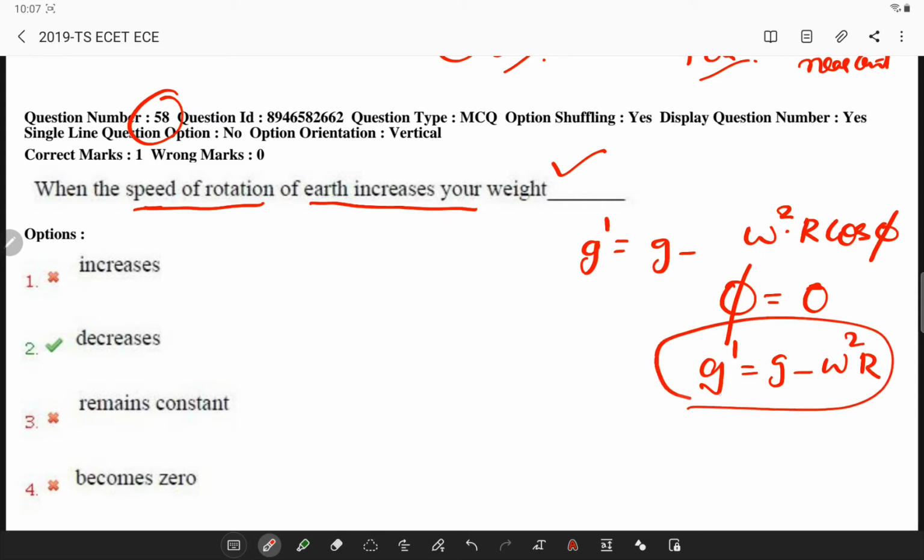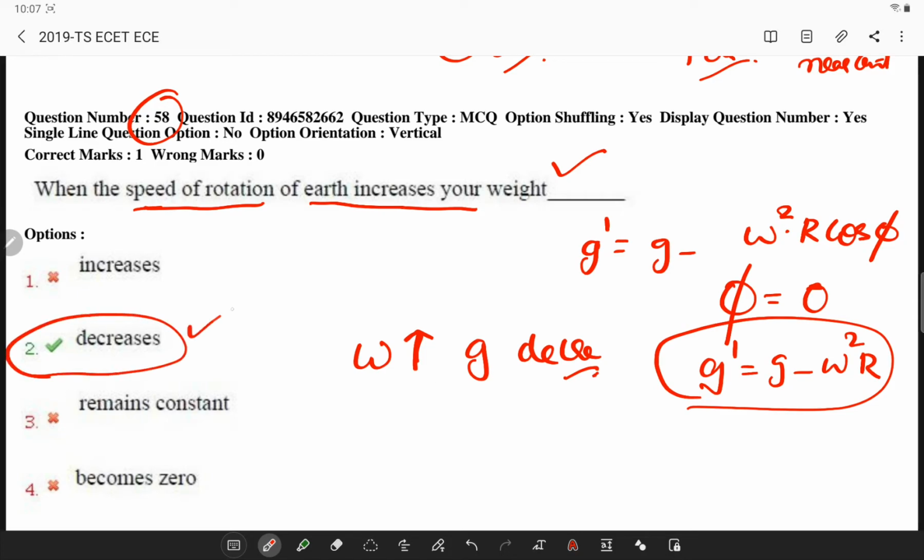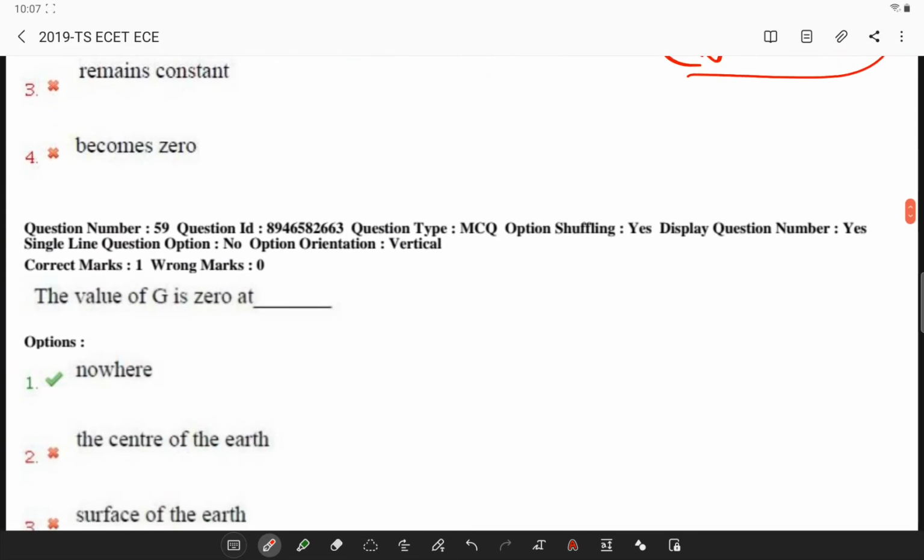If you observe this formula, as omega increases, gravity will decrease. Omega represents the speed at which you are moving, so if it increases, automatically the weight will decrease.